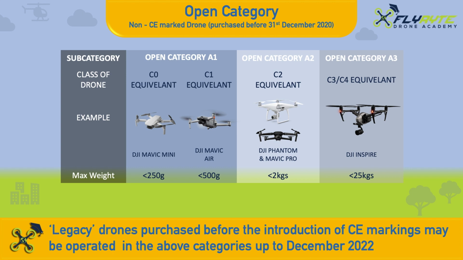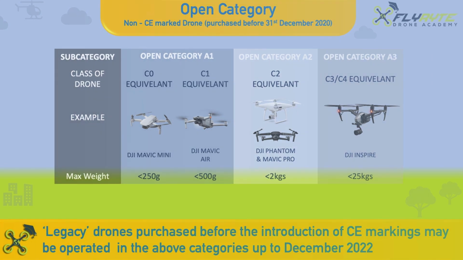If your drone weighs more than 2 kilograms but less than 25 kilograms, you may operate in the Open A3 class, for example a DJI Inspire. If these categories are too restrictive, you may complete further training and operate in the specific category. We will discuss the categories for drones which are compliant with the CE marking system a little later on.